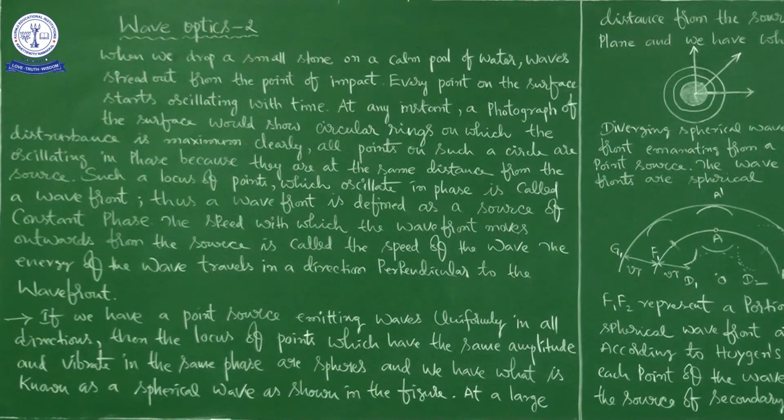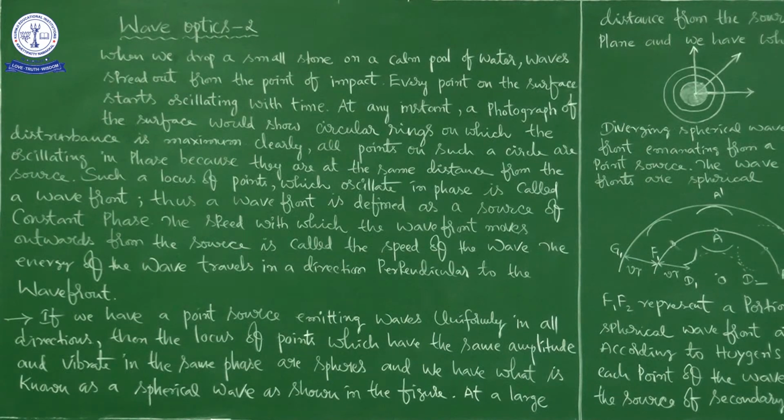Then that water molecule goes down and starts to oscillate about its mean position. Mean position means the position of the water molecule before receiving the kinetic energy from the stone. When it starts to oscillate, that is the disturbance created among the water molecules.